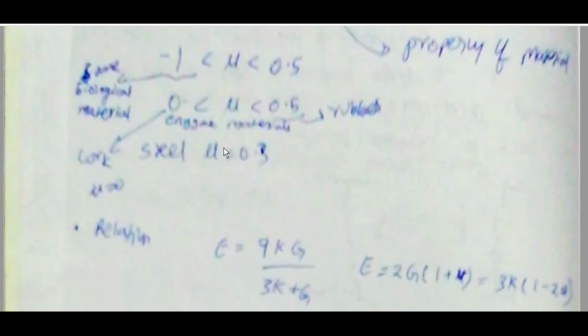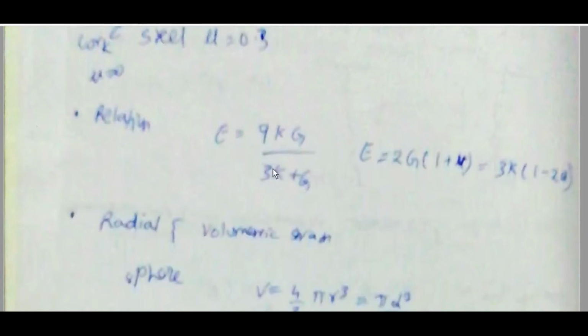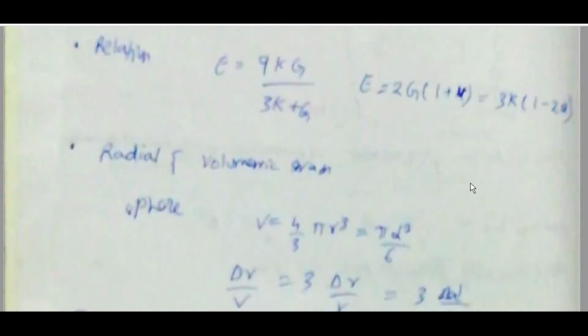For steel, mu is equal to 0.3. Relation: E is equal to 9KG by (3K plus G). E is equal to 2G into (1 plus mu), which is equal to 3K into (1 minus 2 mu). Radial and volumetric strain for a sphere: V is equal to 4 by 3 pi r cube, which is equal to pi d cube by 6. Delta V by V is equal to 3 delta r by r, which is equal to 3 delta d by d.